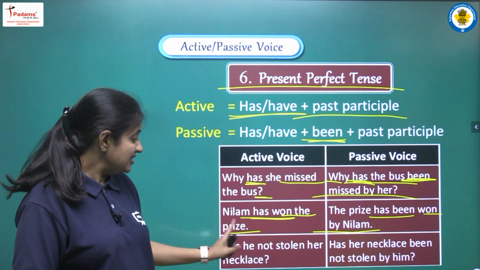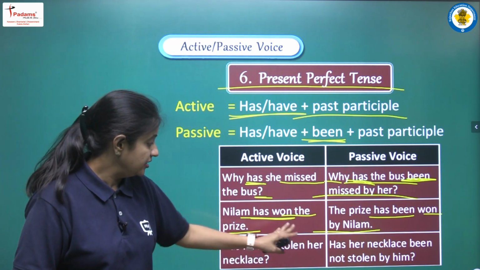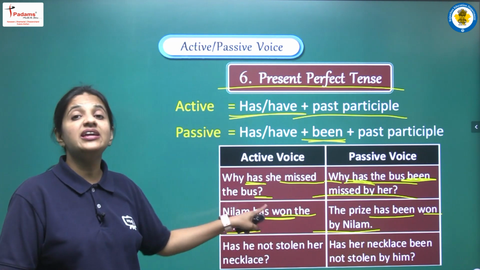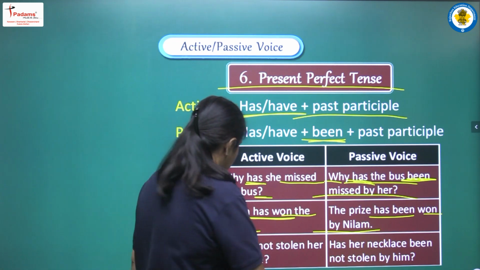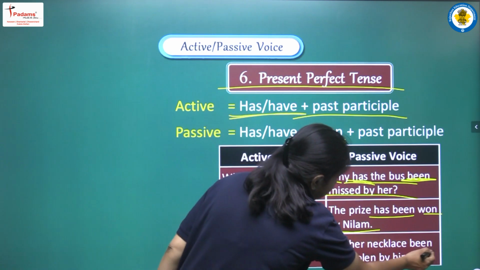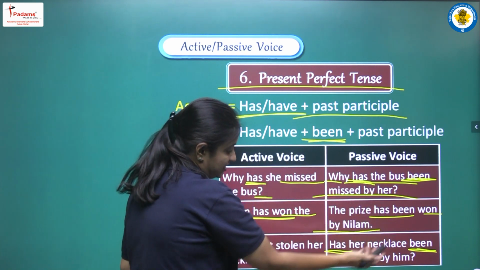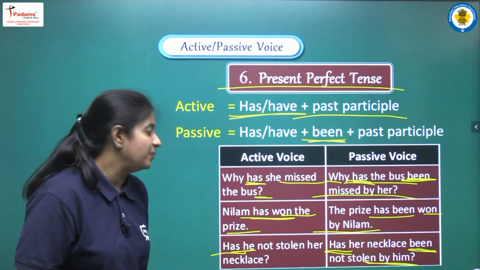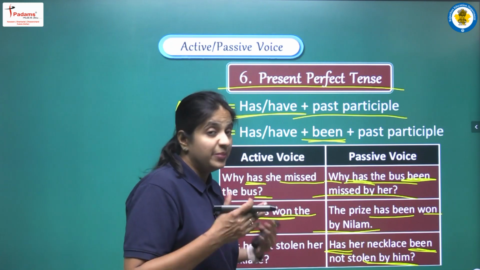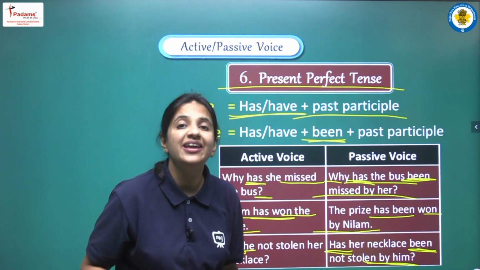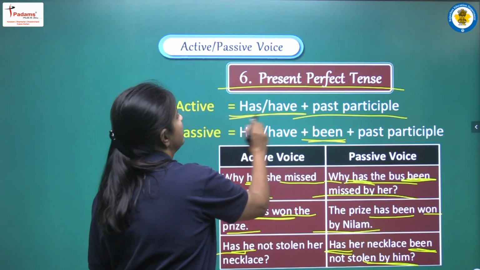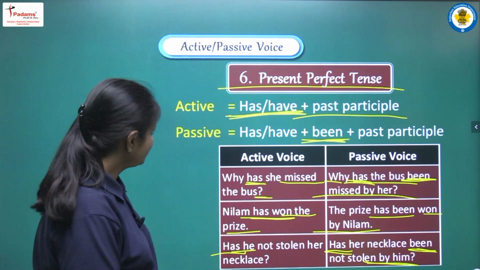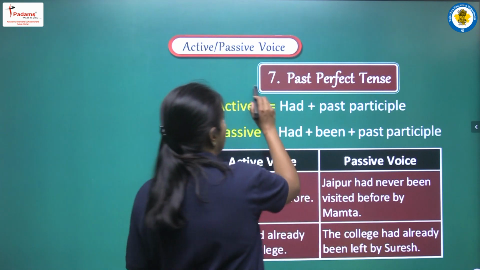Next example: has he not stolen her necklace? So here we are having again present perfect tense and we are having an interrogative sentence. So let's see, has is given to us, we will add been with has. Has her necklace been not stolen, and the he will be him. So in this manner the complete sentence will be: has her necklace been not stolen by him. In this manner if we are having has or have, then we have to add been with has or have.